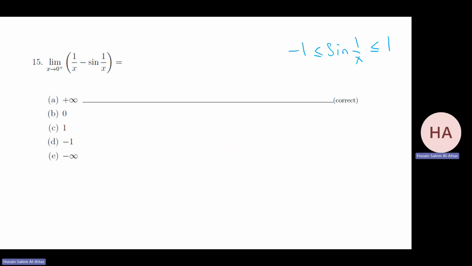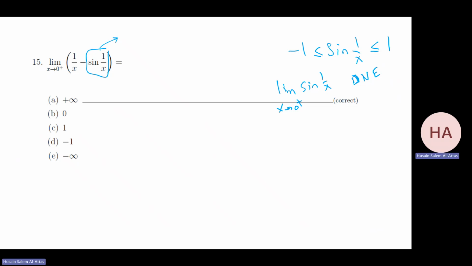And I know that the limit of sine 1 over x as x goes to 0 from the right does not exist because it will oscillate. I don't know where it will stop. So this is a value between minus 1 and 1, but I don't know what it will reach.